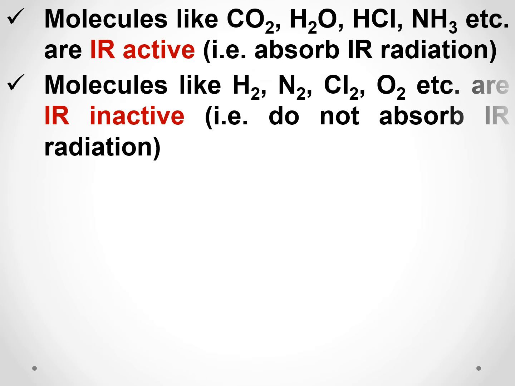So molecules like carbon dioxide, water, hydrogen chloride, ammonia, etc., can absorb IR radiation and so they are called IR active. Whereas molecules like hydrogen, nitrogen, chlorine, etc., do not absorb IR radiation, so they are called IR inactive. So, IR active and IR inactive compounds.